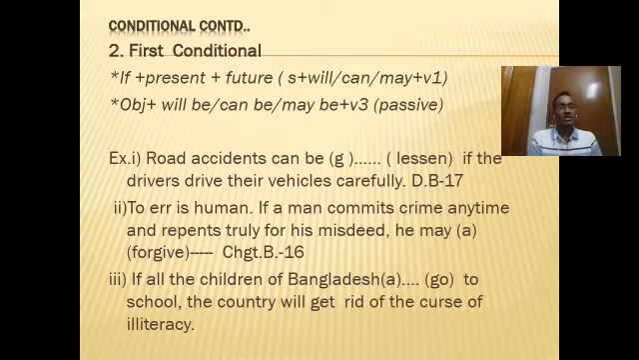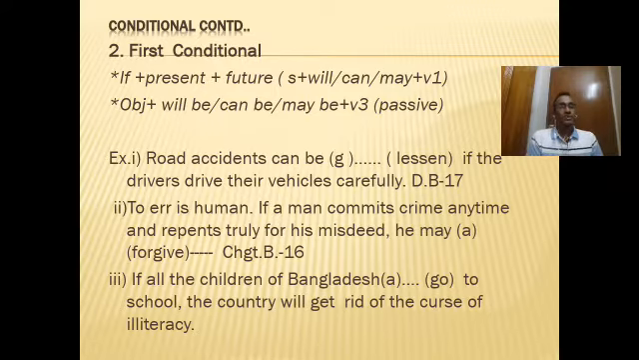So the first conditional actually has two structures. When the subject is active or inactive, the if clause or the subordinate clause is always in present indefinite tense, and in the principal clause we will use will, can, may plus verb 1, or will be, can be, or may be plus verb 3 if the subject is inactive. So here you see in the first conditional the principal clause depends on the incident of the subordinate clause. Let's go through some examples.